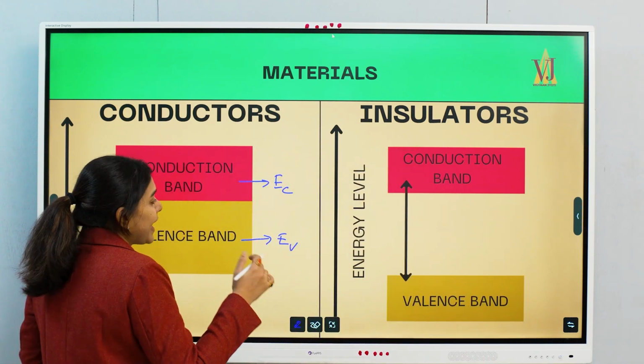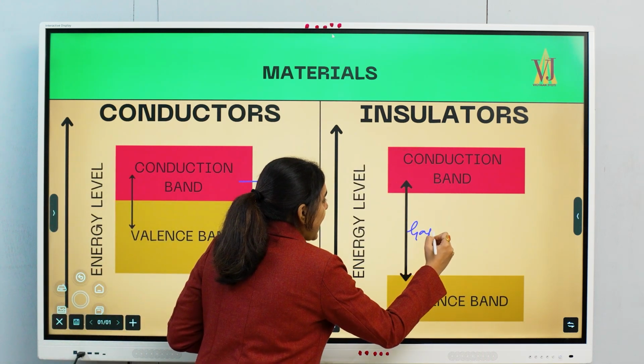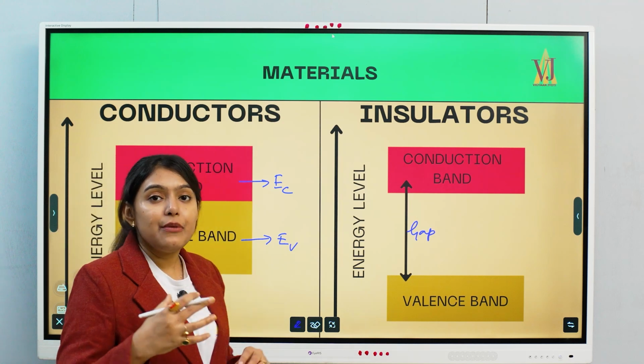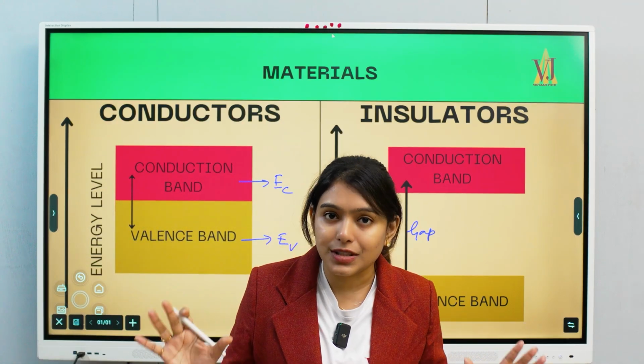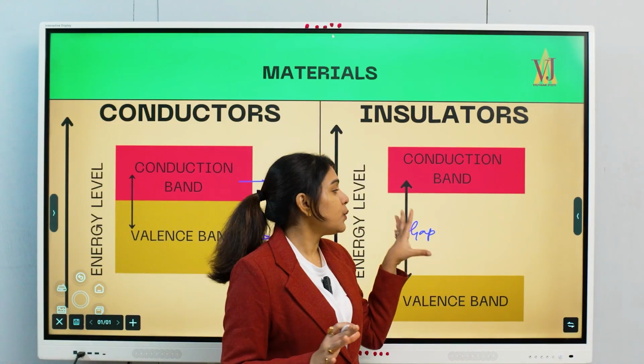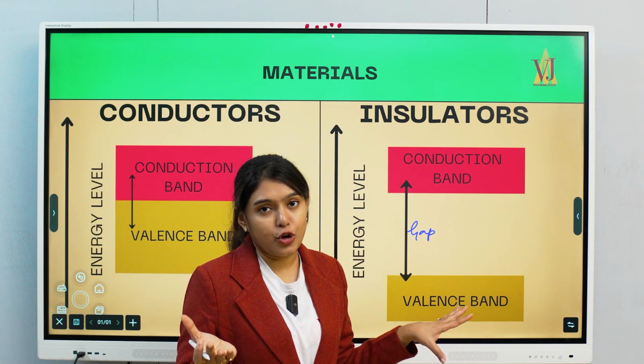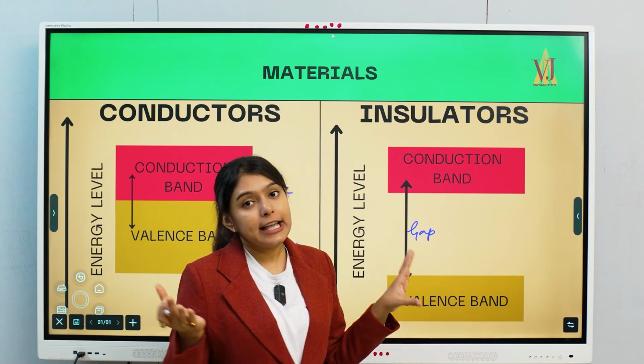Now in insulators, what happens? In insulators, we can see the gap. The gap is very large. That means if we want to give energy, the cost will increase, right? So those substances which do not allow electrons to pass through them are known as insulators.